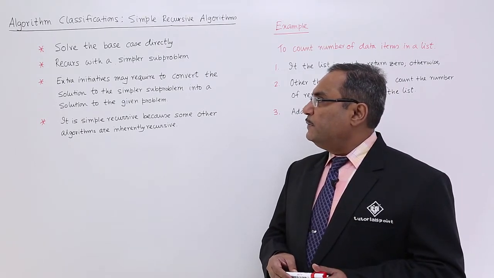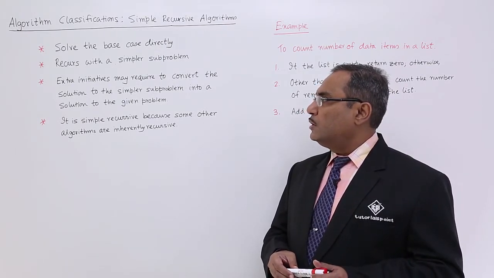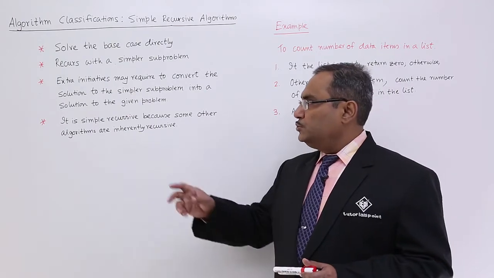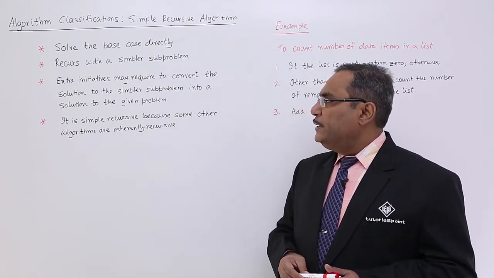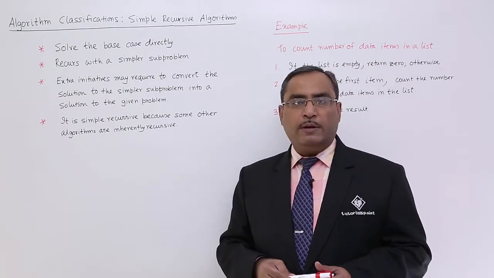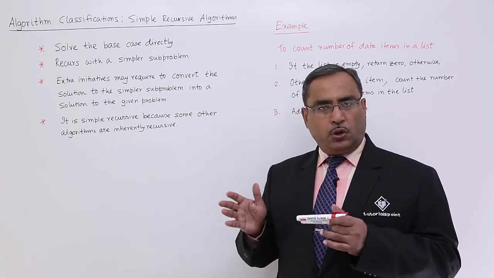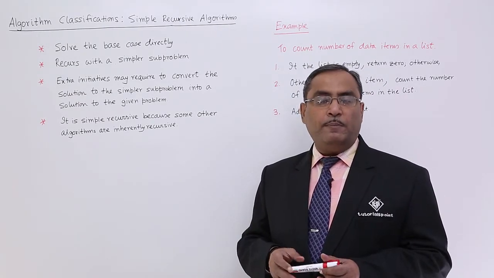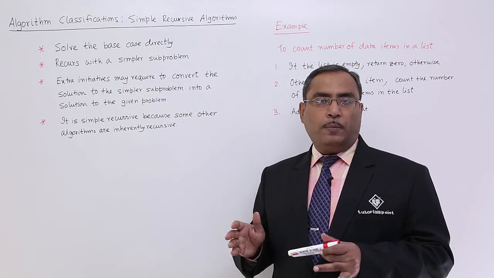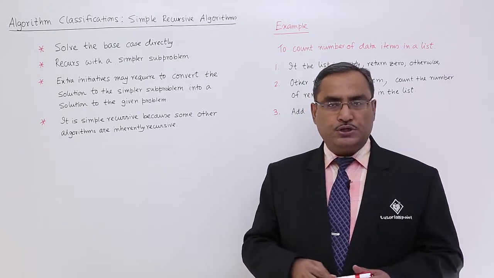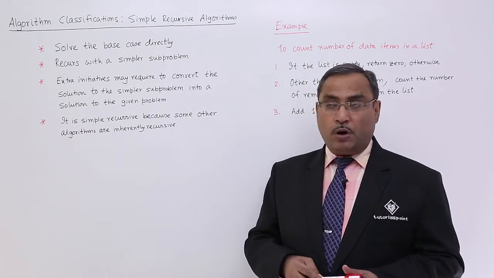Extra initiatives may be required to convert the solution to the simpler subproblems into a solution to the given problem. So that's why we shall make the subproblem very simple, and that subproblem solution will contribute towards the solution of the main given problem.